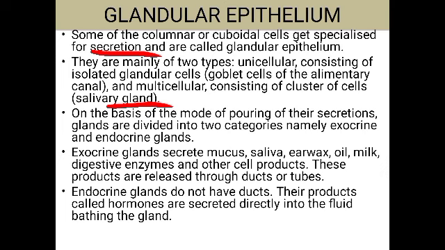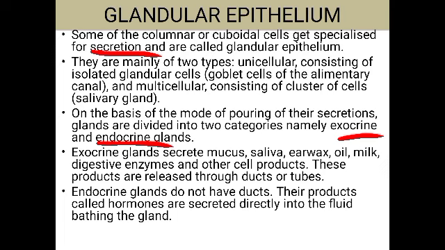Now based on the mode of pouring of their secretion, that is where they pour and how they pour, the glands are classified into two types. What are they? They are exocrine glands and endocrine glands. On the basis of their mode of pouring, we can classify the glands into two types. They are exocrine glands and endocrine glands.